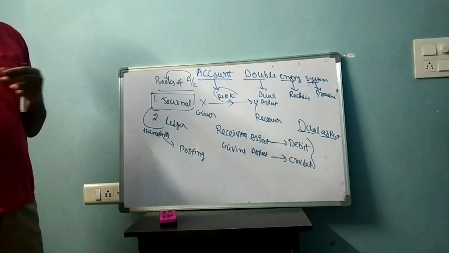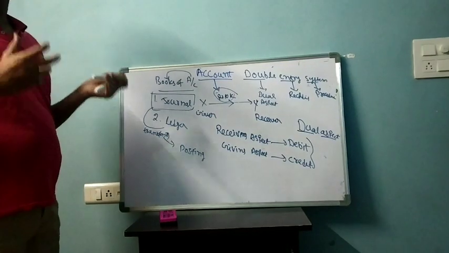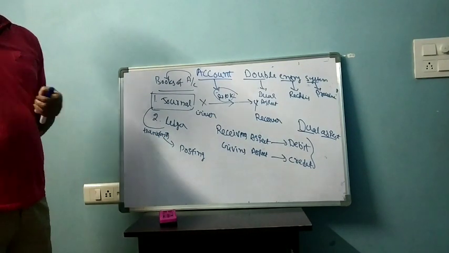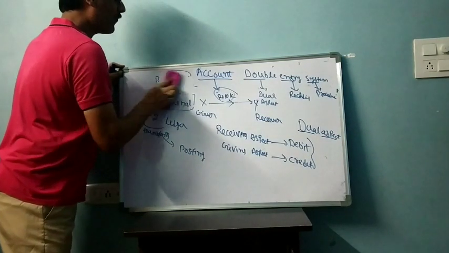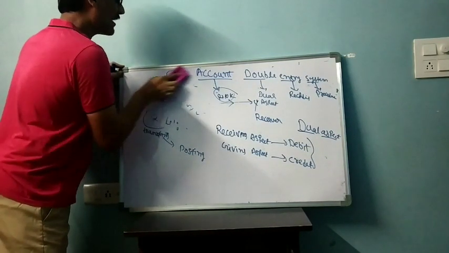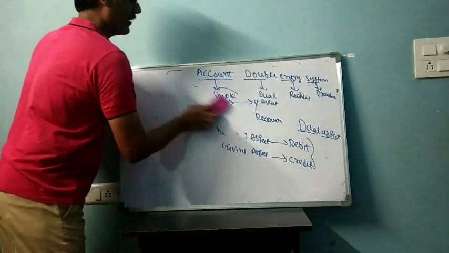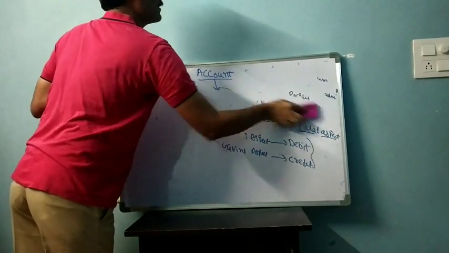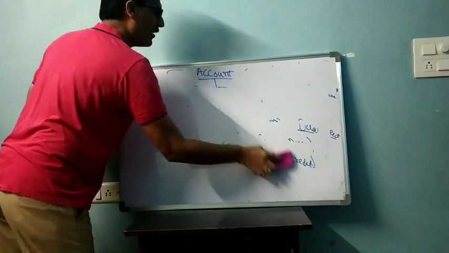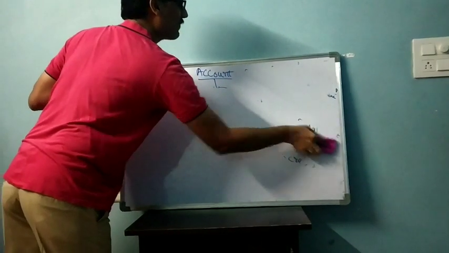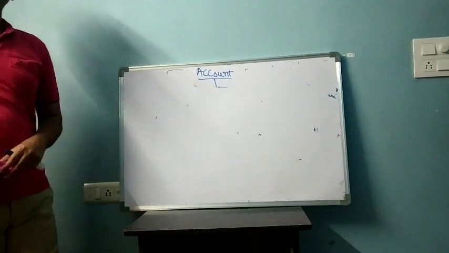Before we record these transactions, let us understand the classification of accounts. How have the accounts been classified? On what basis have the accounts been classified? Before we go on to that, let us understand what type of information will be recorded. Every business will be recording mainly three types of information. Unless you understand that information, you cannot become comfortable with the classification of accounts. What are the different types of information every business will be maintaining?